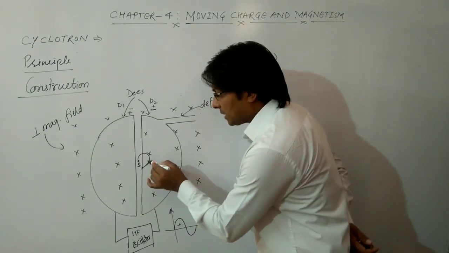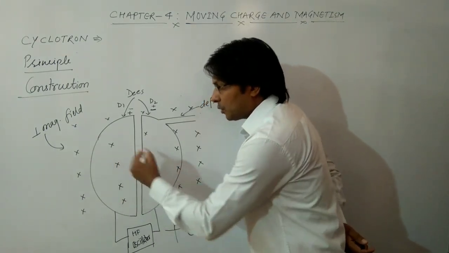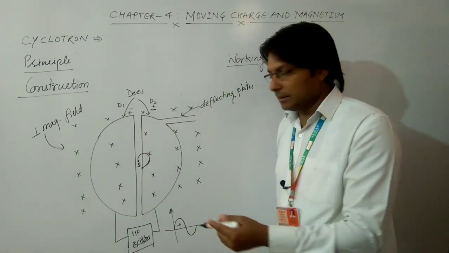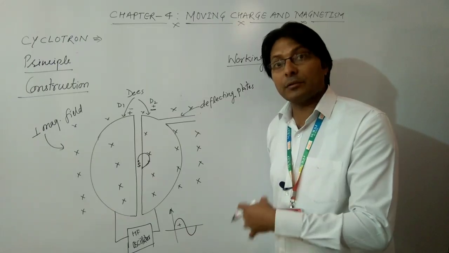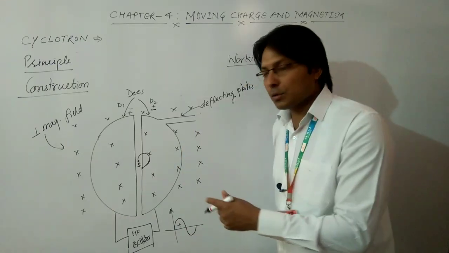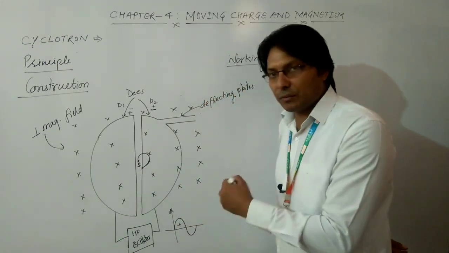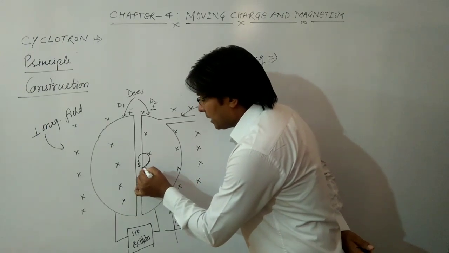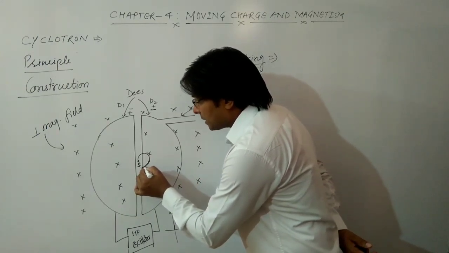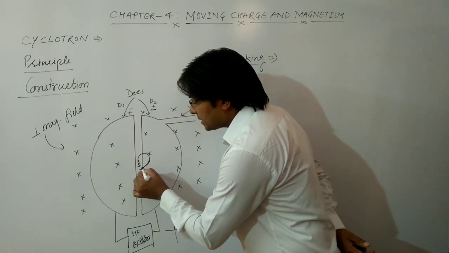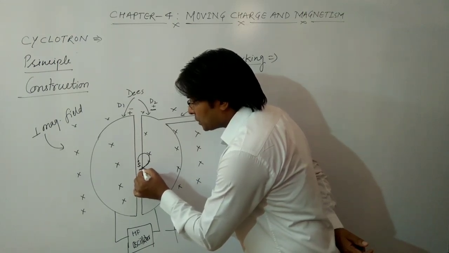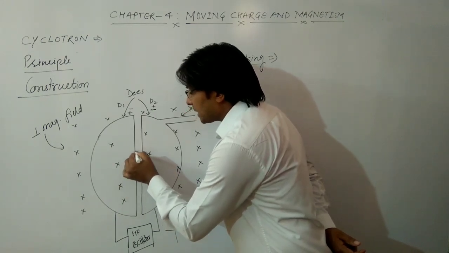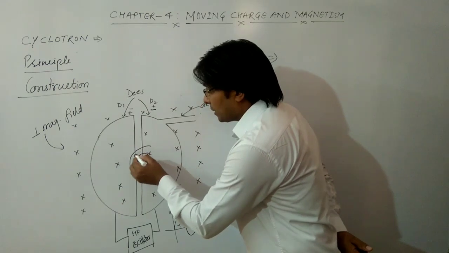Now the alpha particle will be accelerated towards D1, and since it is accelerating, the velocity increases, and thereby the radius will also increase. Why the radius will increase, we will discuss while we derive it. So the radius of this path will increase as it enters into the second D, D1.